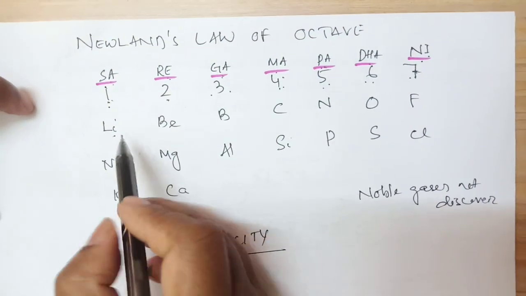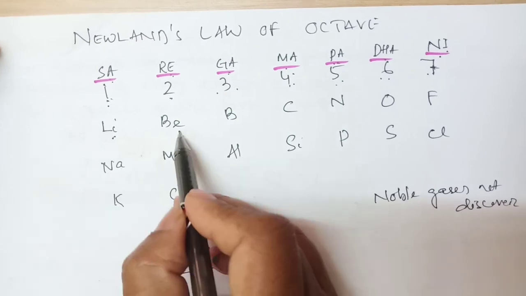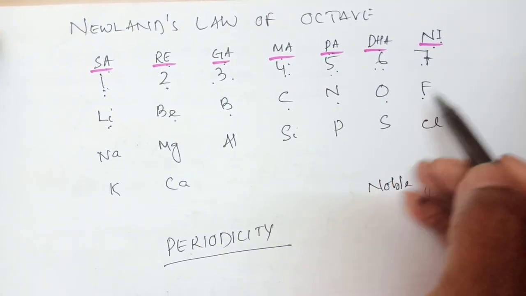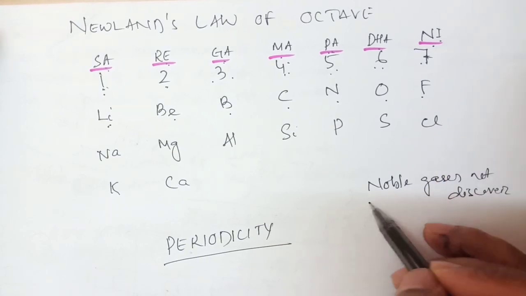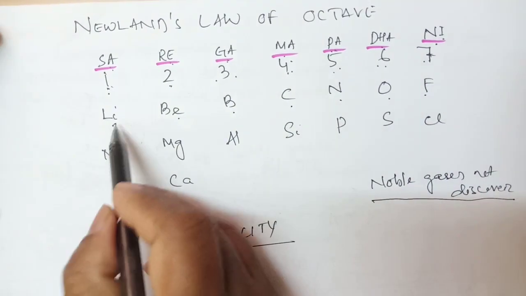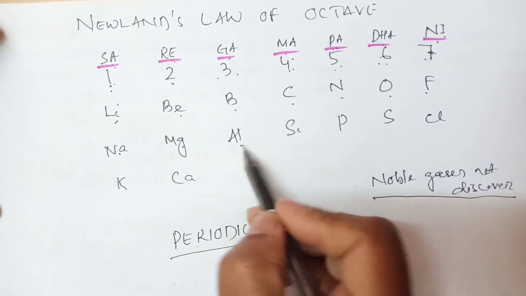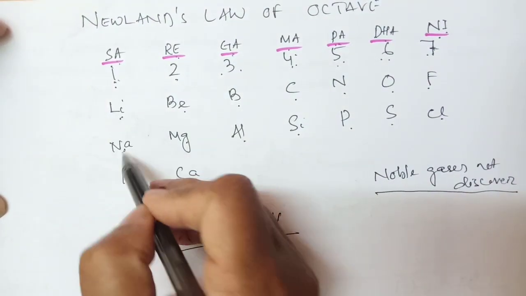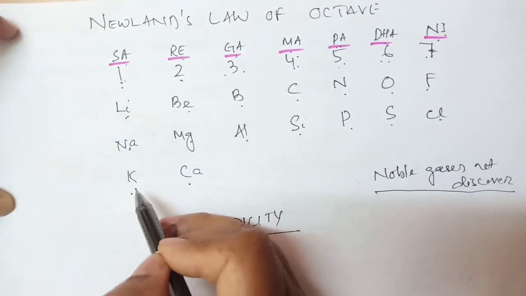Like this, arrange the elements. First lithium, beryllium, boron, carbon, nitrogen, oxygen, fluorine. But again neon would come, but at that time noble gases were not discovered. So again comes sodium, magnesium, aluminum, silicon, phosphorus, sulfur, chlorine. These properties are the same: lithium, sodium, then potassium, calcium, the same properties.